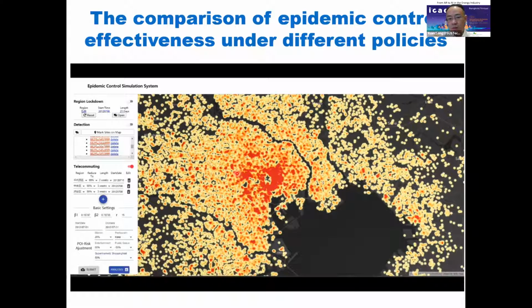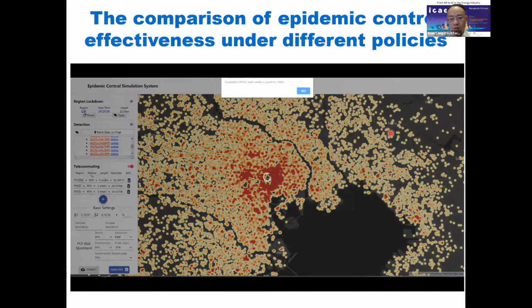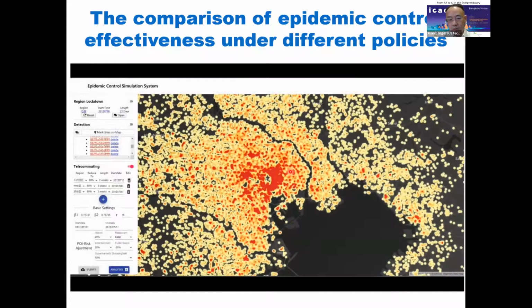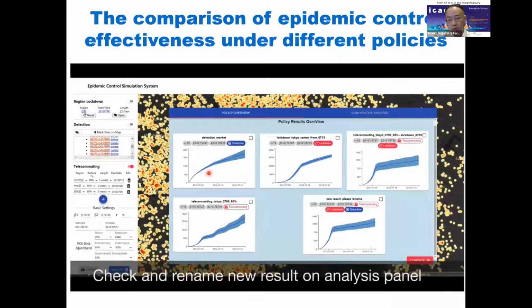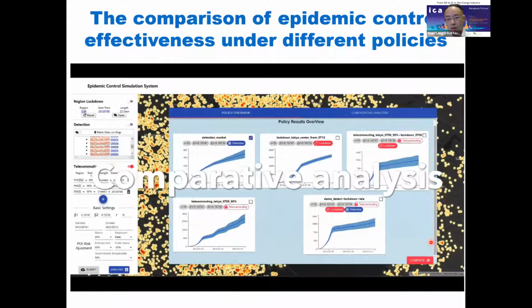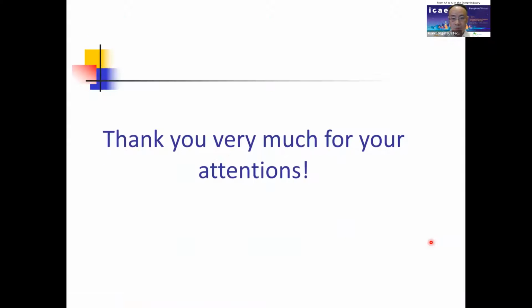Based on this simulation, we can know the efficiency of all these policies, for instance by looking at the curve. If we perform telecommuting, lockdown or detection, the curve should look like this. It shows that such policies can be very effective in preventing COVID-19 spreading. Okay, that's all. That's my input for this discussion.